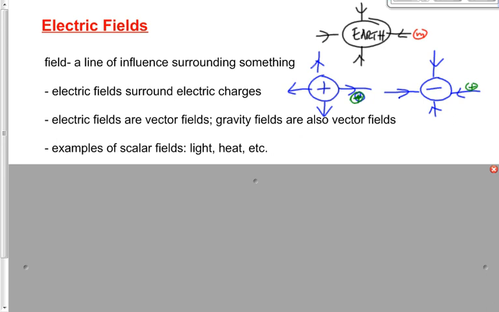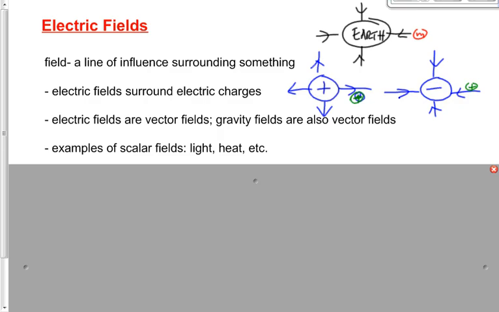Now, light will travel in a particular direction. If I flip off the lights over here, and then I turn them on again, the light will travel from the lights to your eyes. That's a direction. That's the velocity of the light there, though, not the field. The velocity of the light is a vector. The field, the influence of the light, is a scalar because it doesn't influence us in a particular direction.